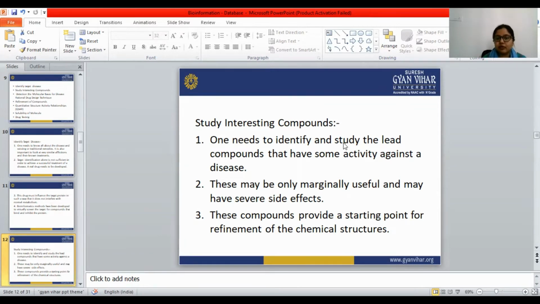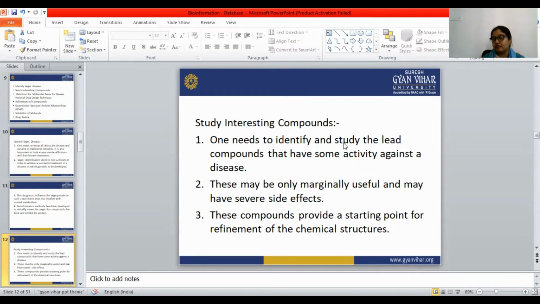These may be only marginally useful and may have severe side effects. So when we are finding this lead compound that has some activity against the particular disease, it may be only marginally useful and may have severe side effects. These compounds provide a starting point for a refinement of the chemical structure.